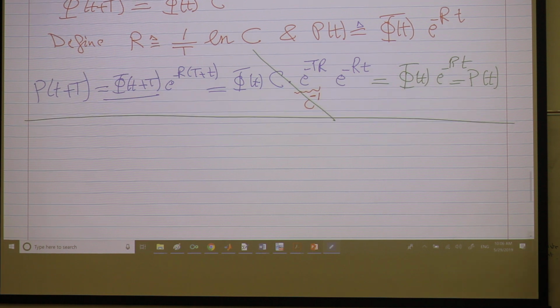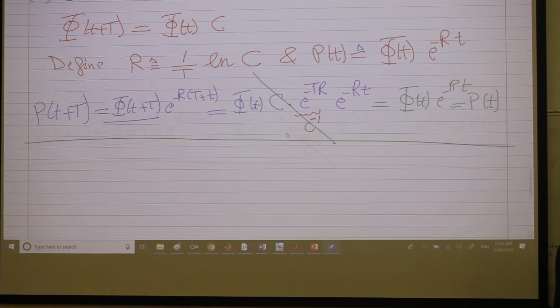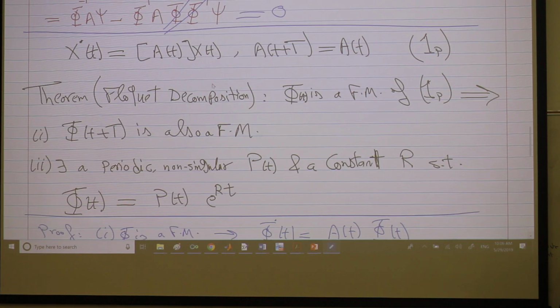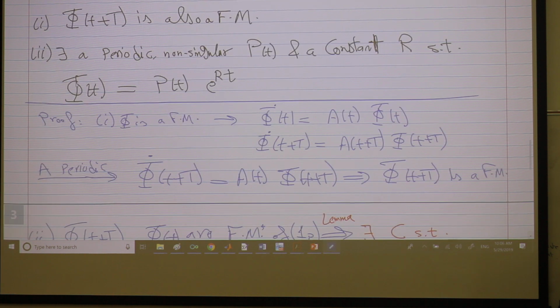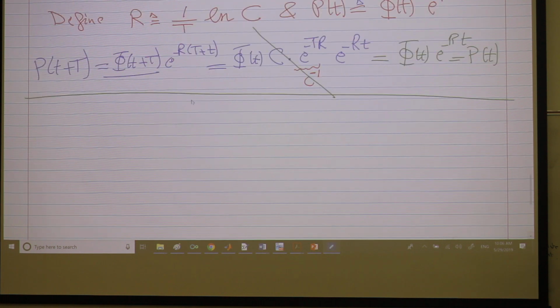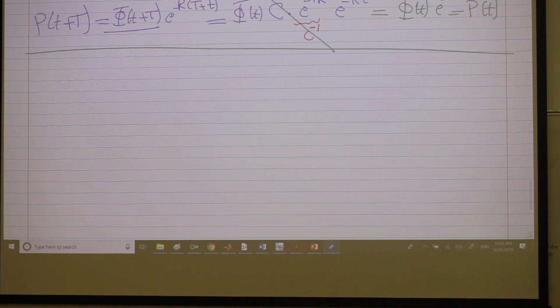Let's see what the implications are. Any questions so far about the theorem? Okay. So the theorem is essential because it says that the flow can be written in this form. R is constant, P is periodic. This is the essence of it. So I can write my solution x of t. This is the implication. I'm done with the proof.